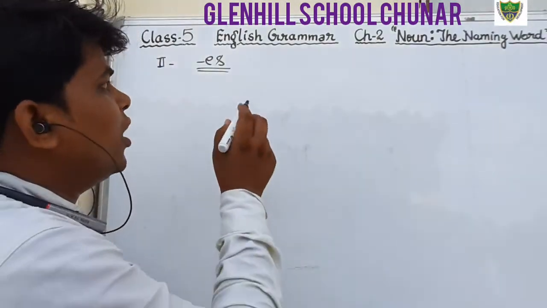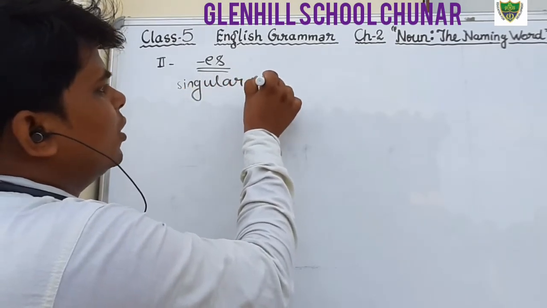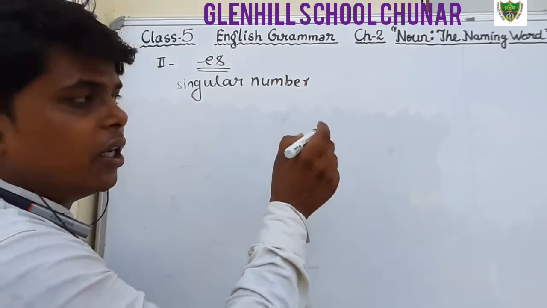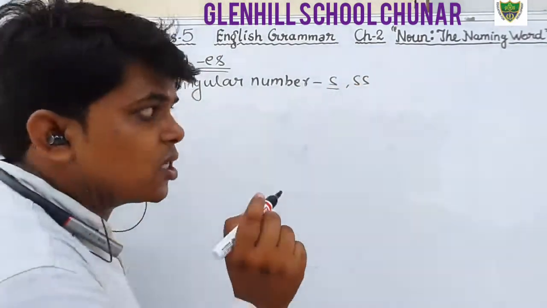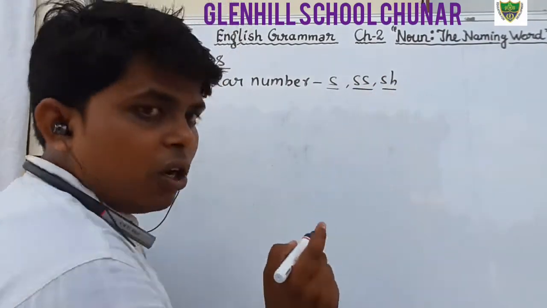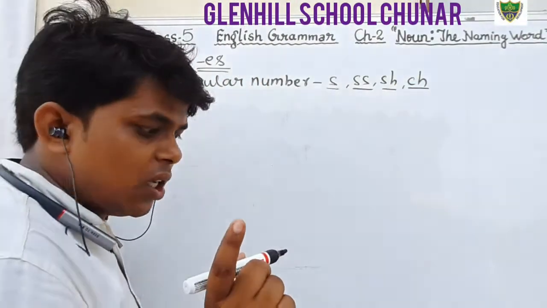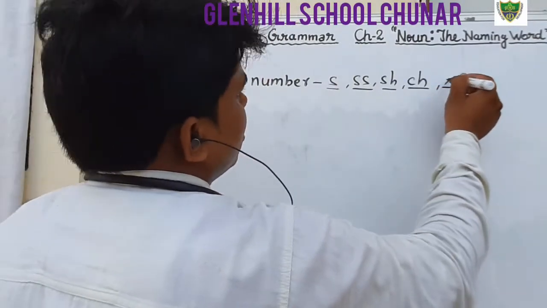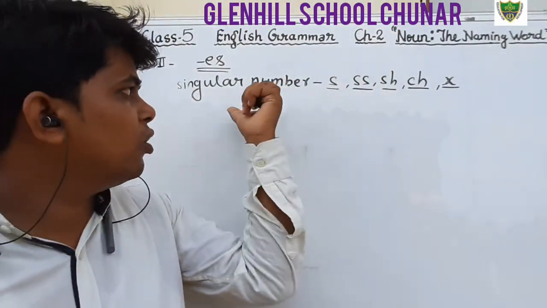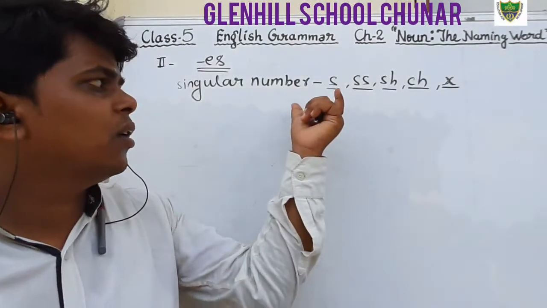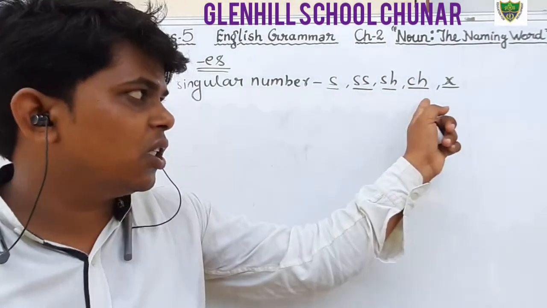Listen attentively: when the singular noun ends with s, or ss, sh, ch, and x, we add es for making plural.